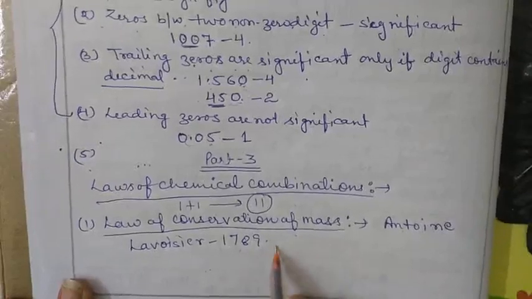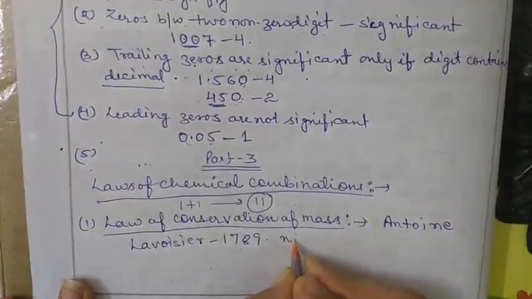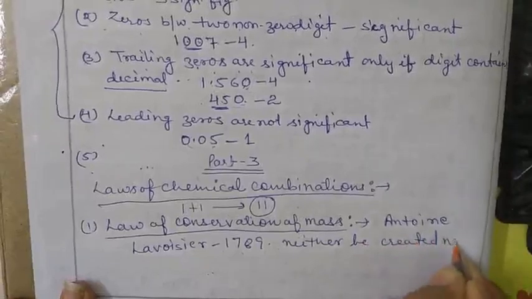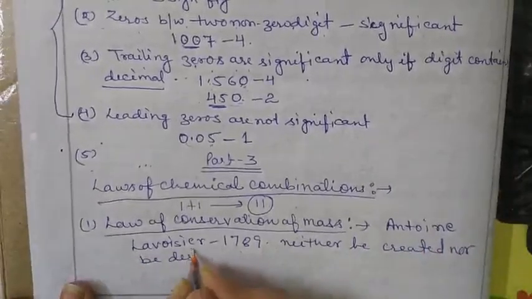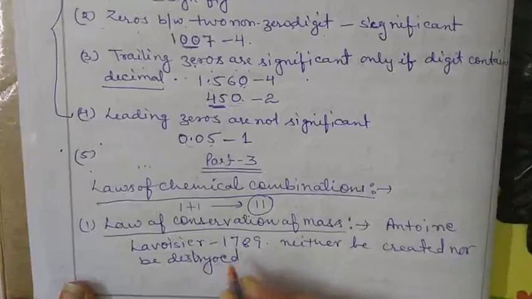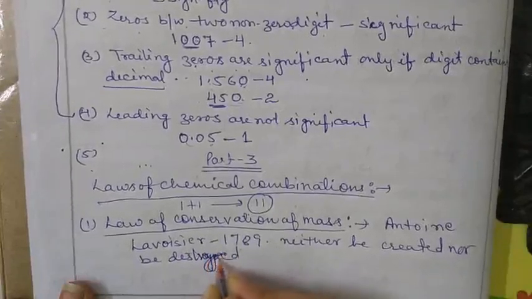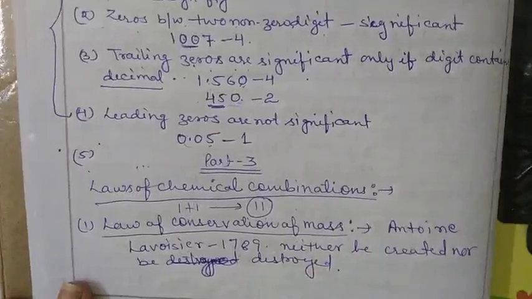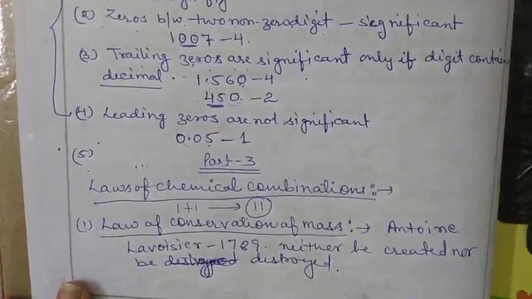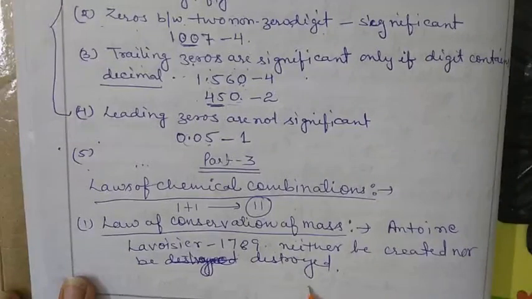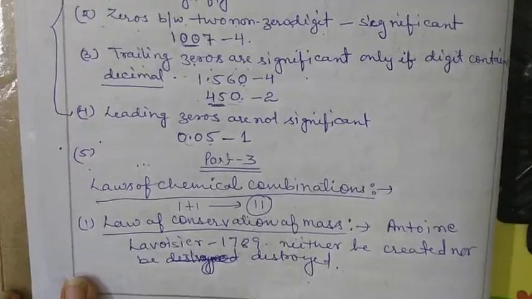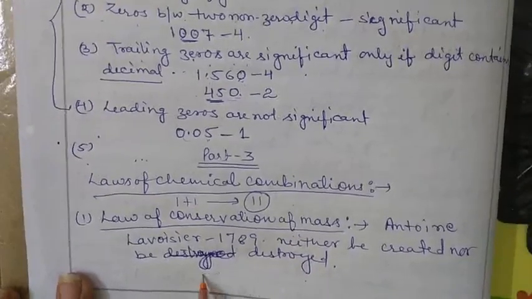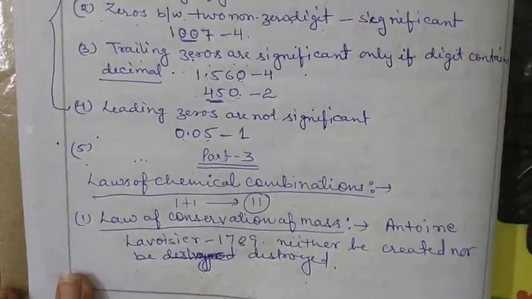be created nor be destroyed. Matter can neither be created nor be destroyed, but one form of matter can be converted into another form.